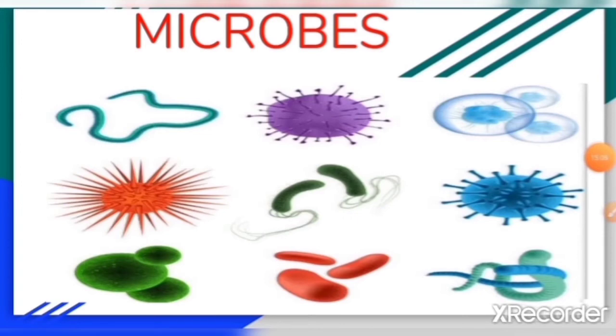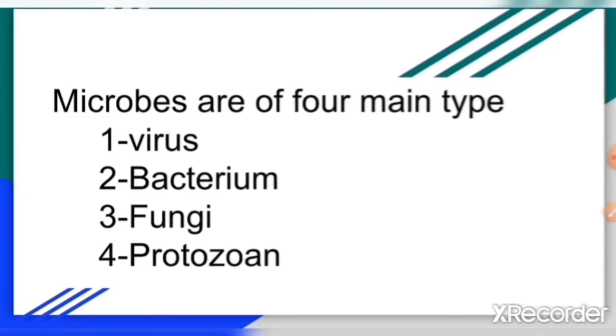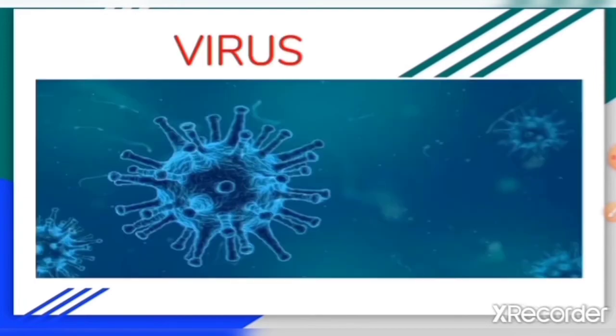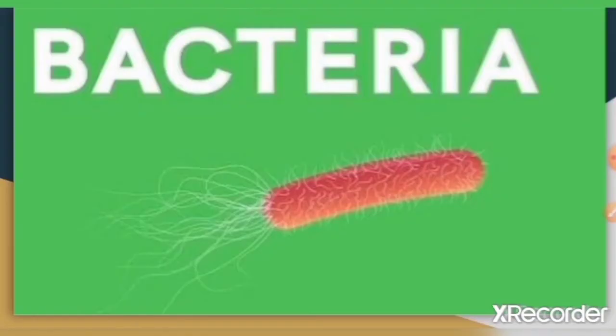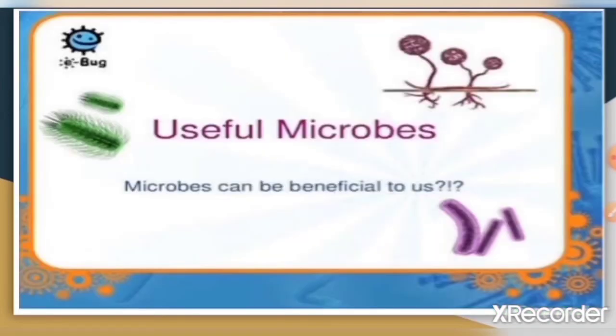Microbes are very small living things that cannot be seen with the naked eye. They can be seen only with the help of an instrument called a microscope. There are four main types of microbes: virus, bacteria, fungus and protozoa.